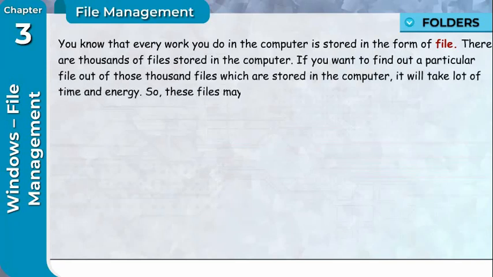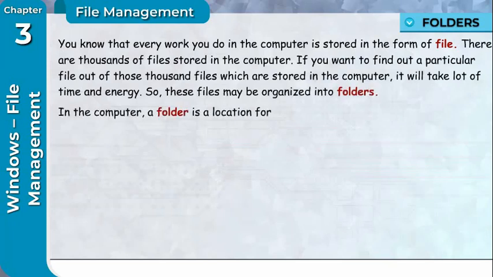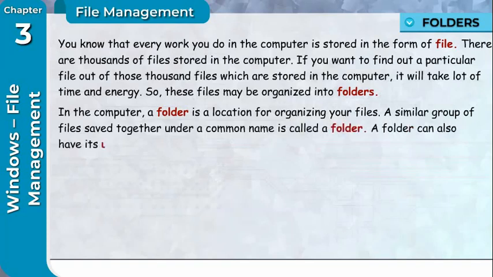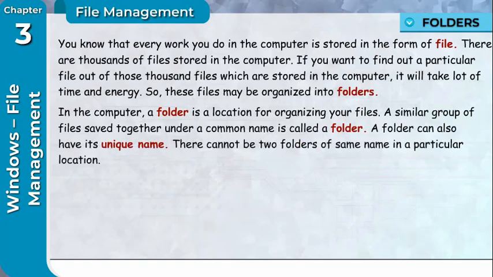So these files may be organized into folders. In the computer, a folder is a location for organizing your files. A similar group of files saved together under a common name is called a folder. A folder can also have its unique name. There cannot be two folders of same name in a particular location.